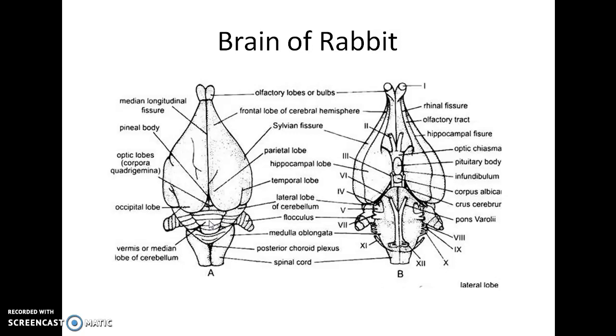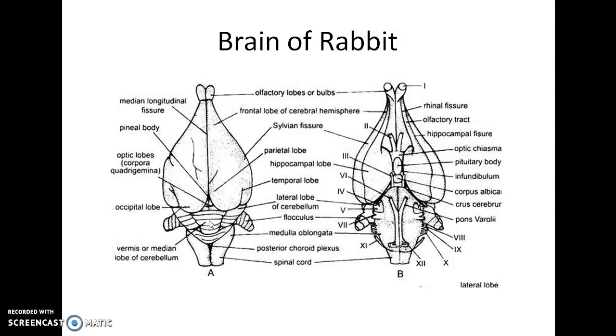Let us look at the brain of the rabbit. The brain is the most highly specialized part of the central nervous system. It has an enlarged hollow part with a locally expanded central canal. Around the central canal, the nervous tissue is arranged in two concentric layers called inner white matter, outer gray matter. In the spinal cord, it's just the opposite. That is, the gray matter is inner and the white matter is external.